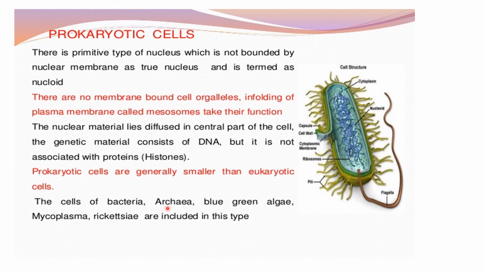The cells of bacteria, archaea. Initially the archaea also was considered as a type of bacteria. It was called archaeobacteria. Later on, it was classified into a separate group. Archaea are present in large numbers in oceans. Then blue-green algae is there. Mycoplasma is a type of bacteria which does not have a cell wall. Rickettsia is there. They are all included among the prokaryotic cells.